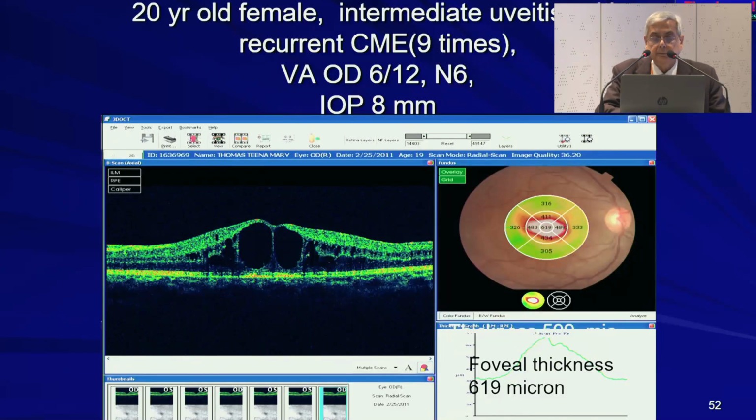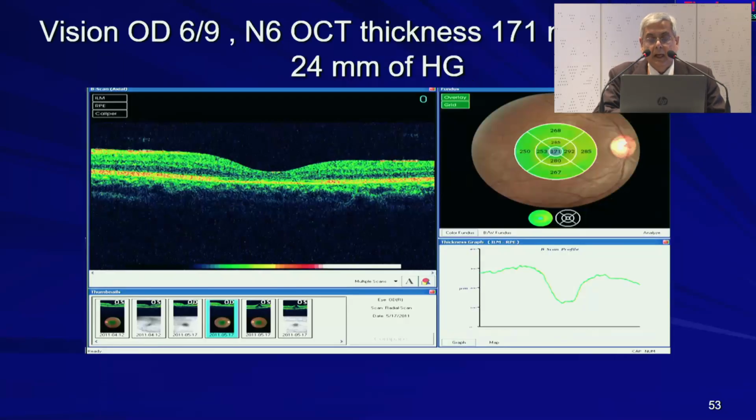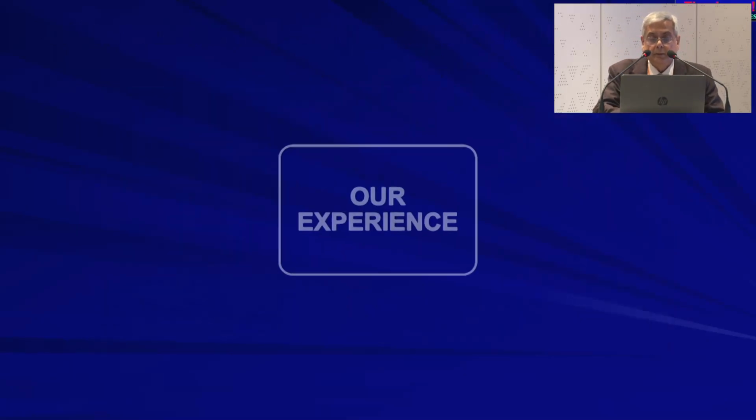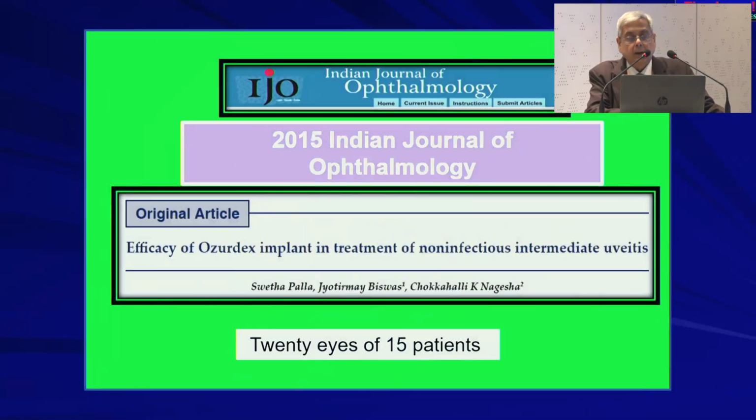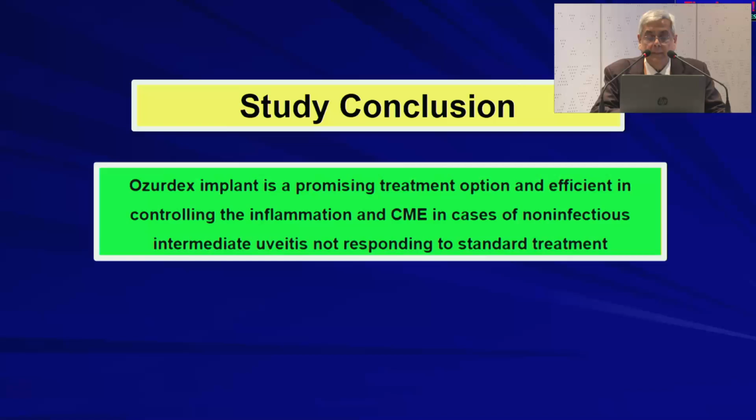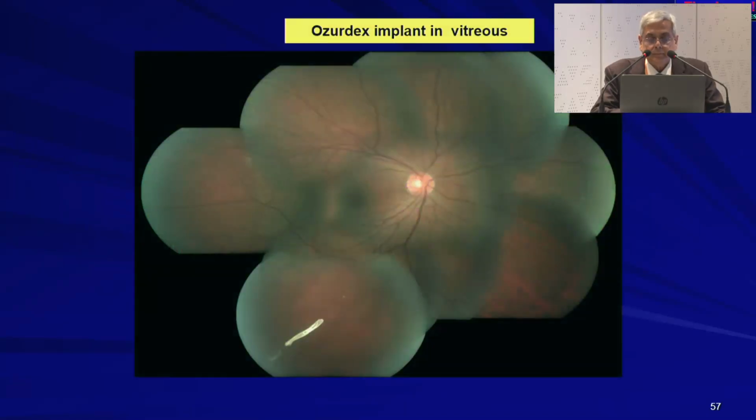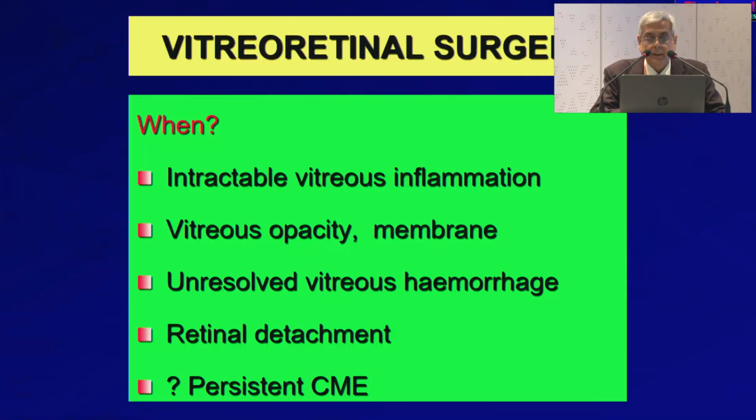This is a case of a 20-year-old female who has intermediate uveitis with recurrent CME and was treated with intravitreal Ozurdex, and the OCT thickness came down from 600 micron to 170 micron, though the pressure was raised. So our experience of Ozurdex implant was found to be very useful in intermediate uveitis, controlling the inflammation and preventing the cystoid macular edema. This is an Ozurdex implant.